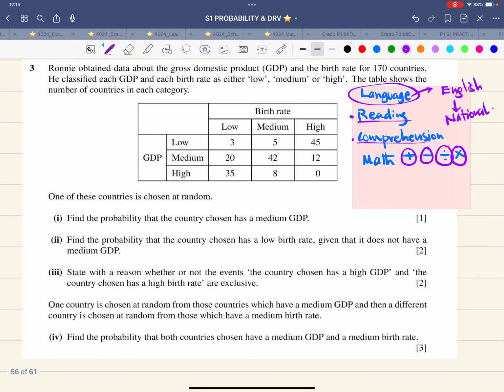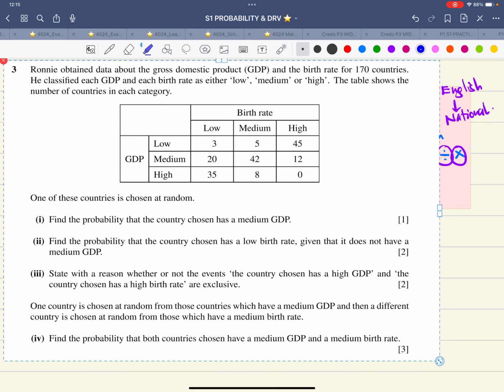The question says, Ronnie obtained data about the GDP, gross domestic product. So let me highlight this. This is about GDP and it's about the birth rate for 170 countries. Now the very first thing, let me just shift this a little bit to the side.